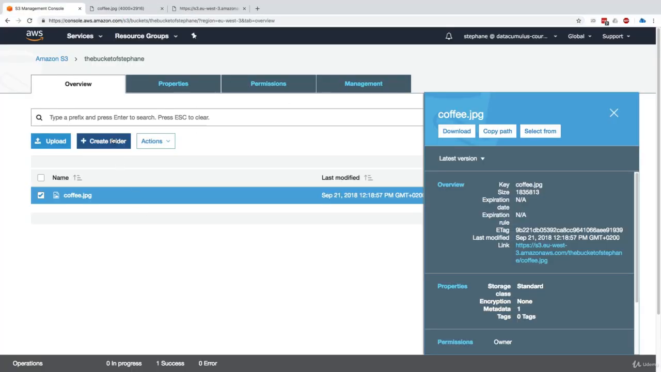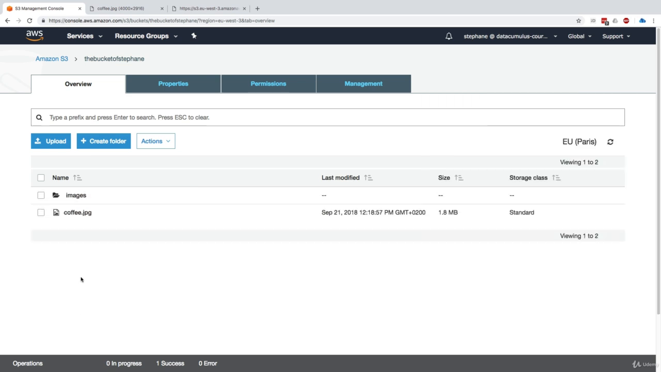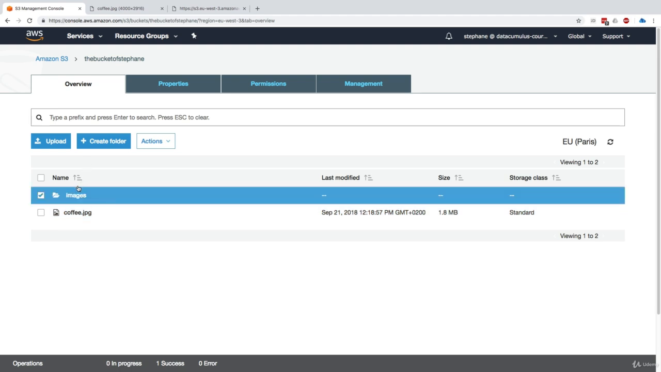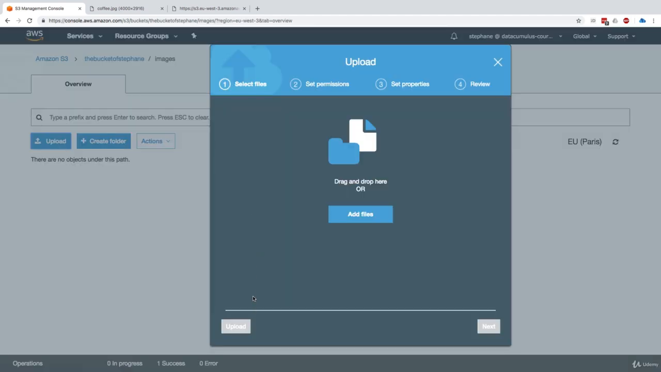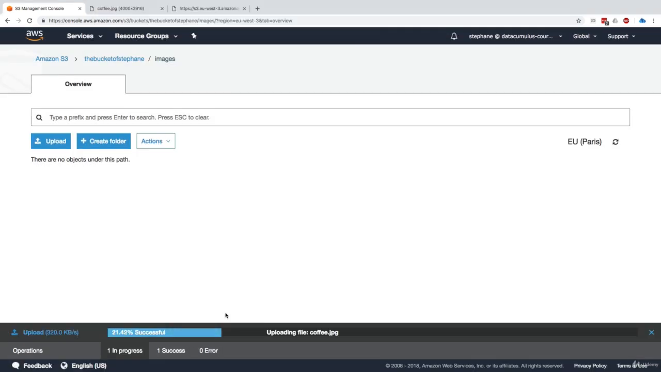Another thing you can do is create a folder. As I said, folders are a bit virtual in Amazon S3. They make it appear like you have folders, but basically they just create a full key path. So I can create an images folder in here, open it up, and upload a file again. I can upload the very same file and just click on upload to be a bit quicker.